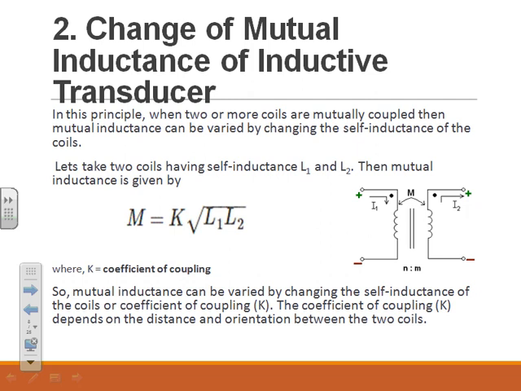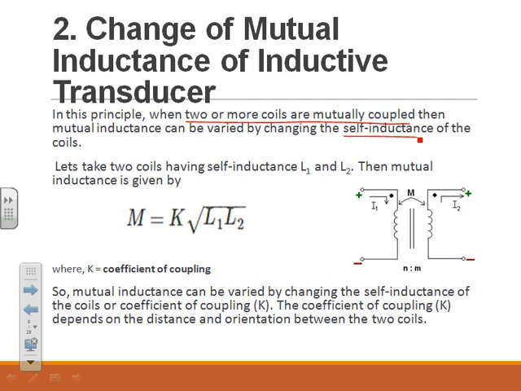The second principle is change of mutual inductance of inductive transducer. In this principle, two or more coils are mutually coupled. Then mutual inductance can be varied by changing the self-inductance of the coil. So here, two or more coils are mutually coupled. One example is when two coils are there, there is a mutual inductance M.